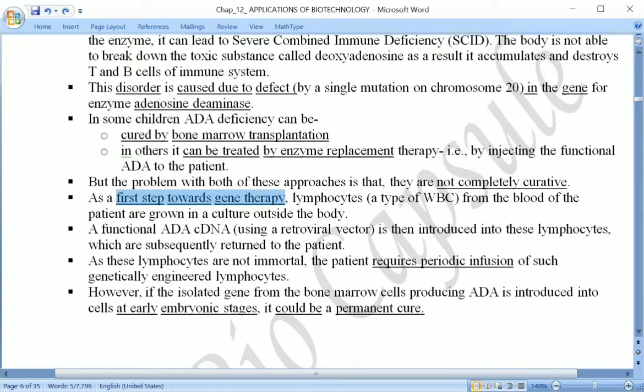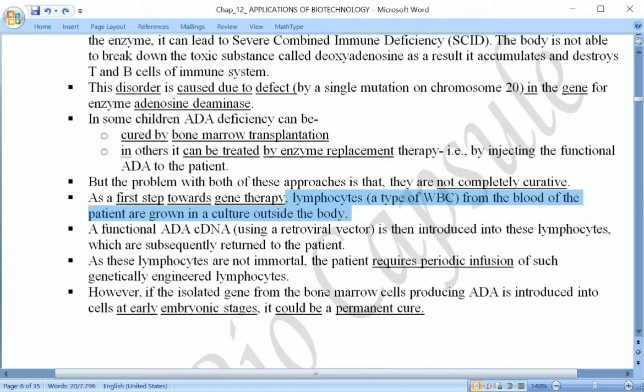And in order to go with this process, let us see the first step that was taken towards gene therapy. The lymphocyte, which is a kind of WBC, if you remember. There are different kinds of WBCs, granulocytes and agranulocytes, and one of the five types is the lymphocyte, which is responsible for the production of antibodies. So here, the lymphocyte from the patient's blood was removed and grown in culture outside the body.